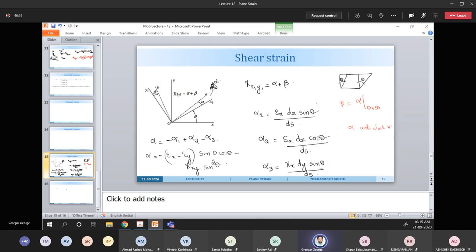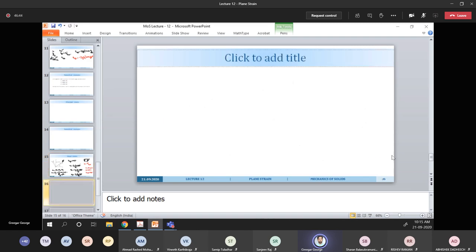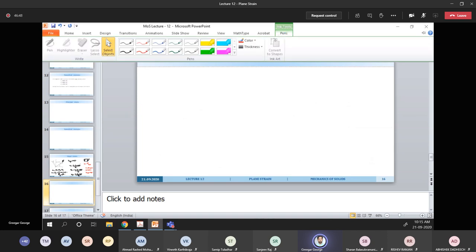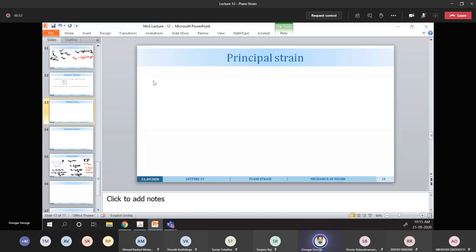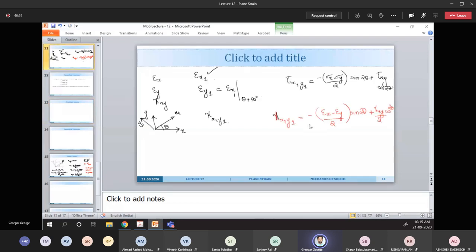Then gamma x1 y1 will be nothing but alpha plus beta, and the final expression for gamma x1 y1 will be given by minus epsilon x minus epsilon y by 2 sin 2 theta plus gamma xy cos 2 theta.